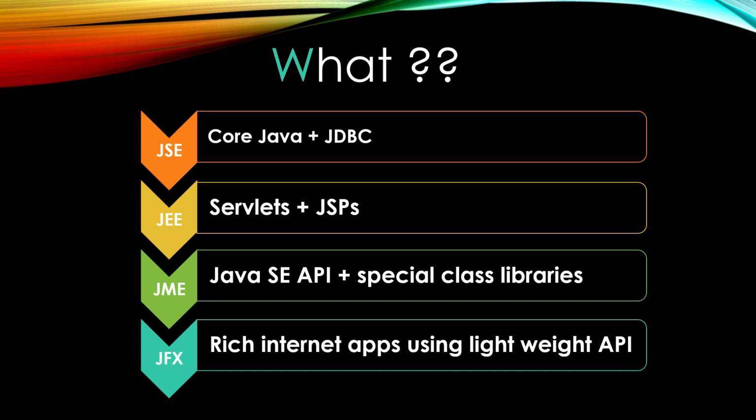And the third one is JME, that is Java Micro Edition or Mobile Edition. This is used to code the applications which are running on mobile. And the last one is Java FX, which is also called Java Flex. This is used to develop rich internet applications using lightweight interface APIs. So primarily, this is how the language is categorized. Based on what application you are trying to build, you should use the respective edition.